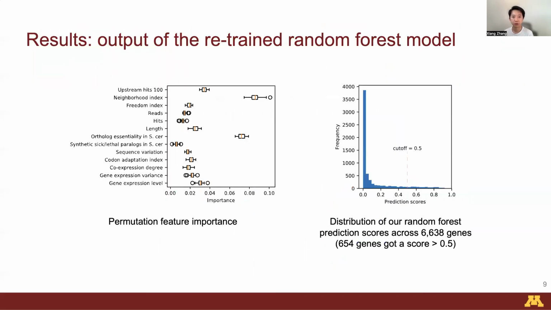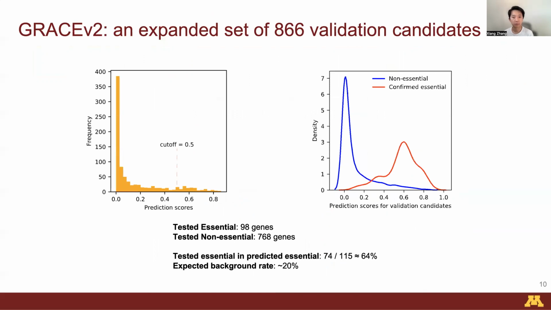After that, we retrained our random forest model on the whole GRACE gene set using the optimal hyperparameters, and we got the permutation feature importance for every single feature. Finally, we predicted the essentiality for 6,638 genes. To assess the accuracy of our prediction model, we selected 866 genes for experimental validation, covering the range of prediction scores. We discovered essential genes at a rate of about 64% among these new predictions, relative to an expected background rate of essentiality of about 20%.